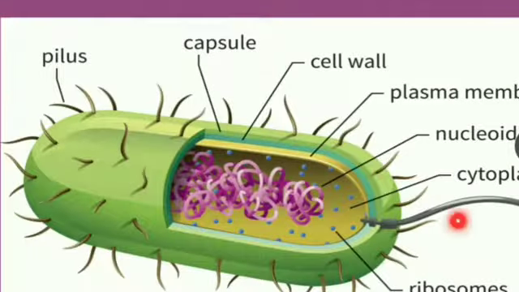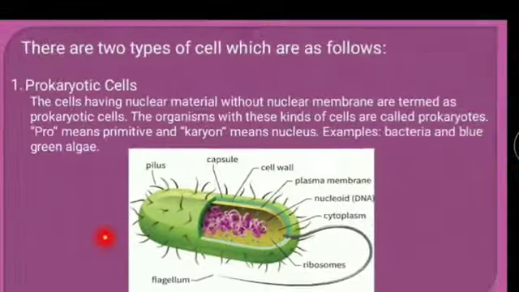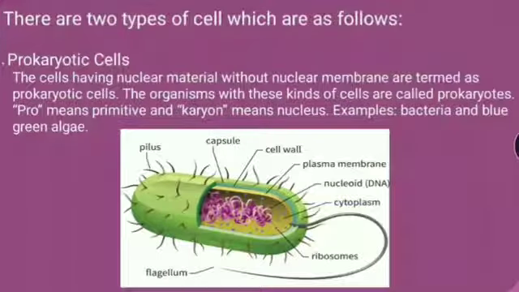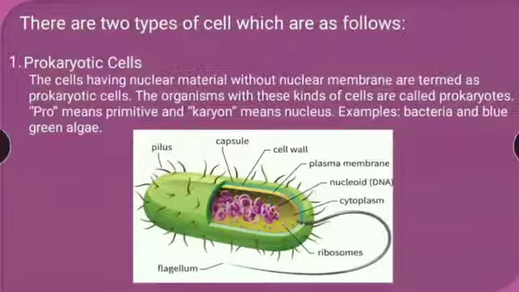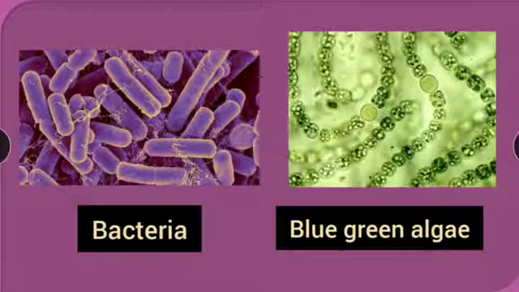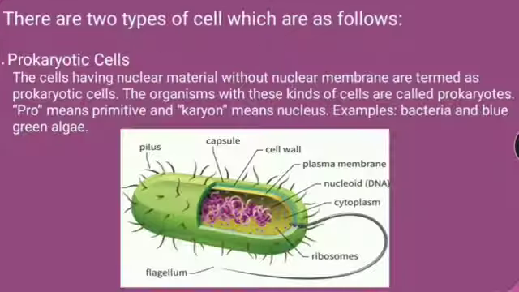The organelles are also not membrane bound in prokaryotic cells. The organisms made of prokaryotic cells are called prokaryotes. Bacteria and blue-green algae are prokaryotes. Now let's know about eukaryotic cells.